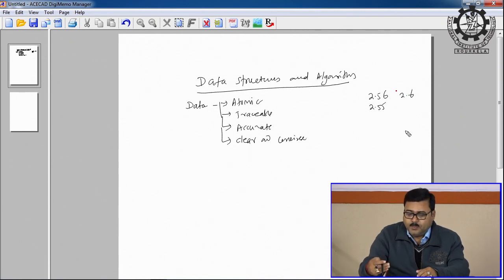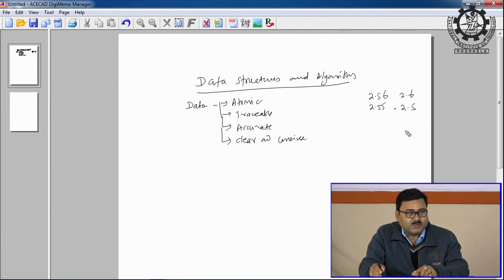See, 2.56 can be written as 2.6, and 2.55 I can write 2.5. This 2.5 I got due to truncation, because I deleted one rightmost digit. In the same thing, in 2.56 also, I deleted digit 6, I got 2.5. That is called truncation. In the rounding process, that is called round off. 2.6 I am writing means that is rounded off.